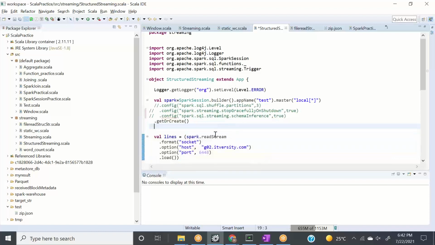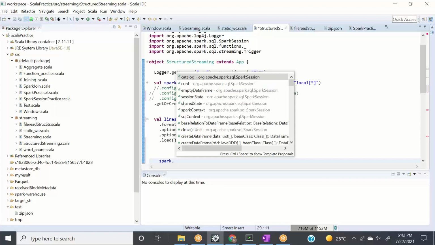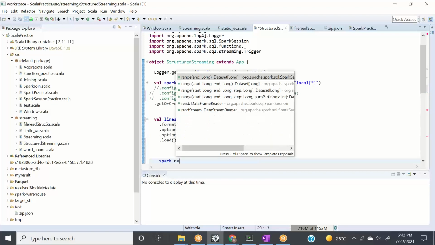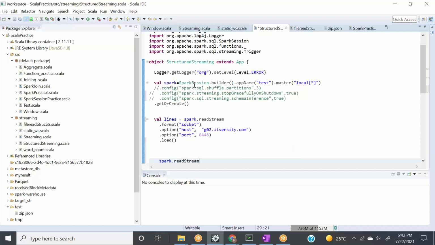And then we know one thing, that if we need to enter into some DataFrame or Spark SQL, we need to enter through the Spark session. So let me write it down for you. We'll say spark dot. Now, in a DataFrame we were using the read operation, but here we will be using the readStream operation.